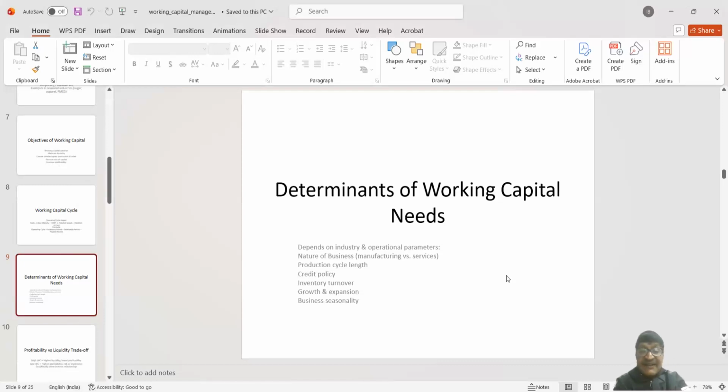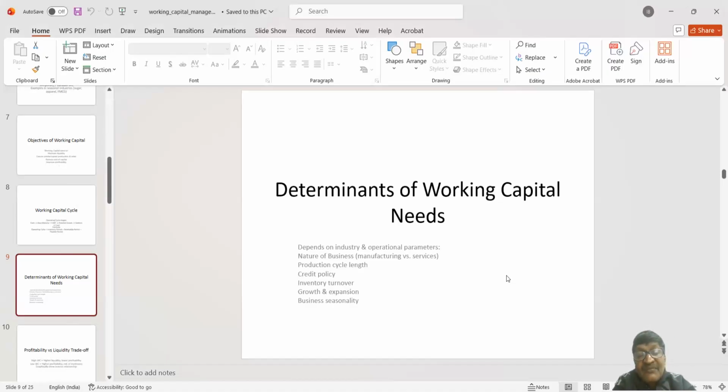Then there is another point, that is, if the company wants to go for growth and expansion, working capital requirement will be more, which is easy to understand. Then there is another point, that is availability of raw material.